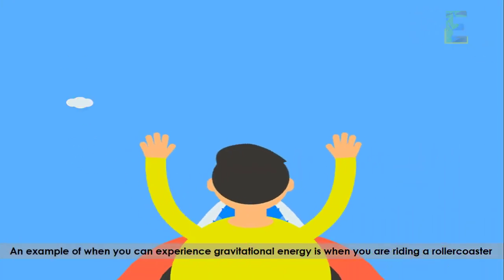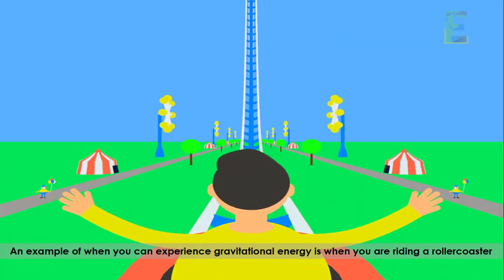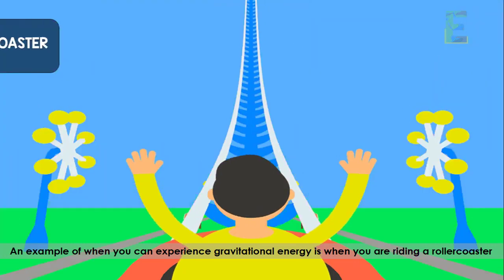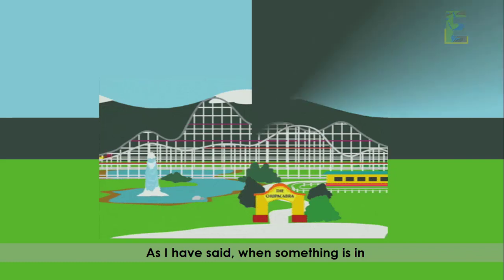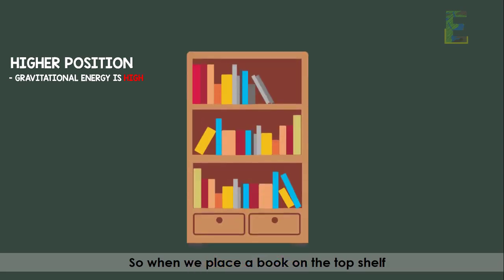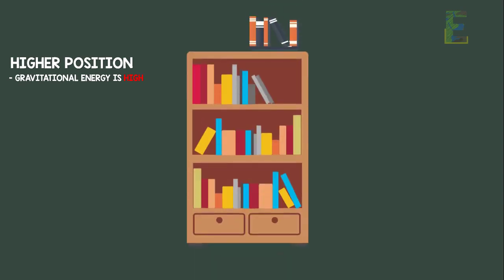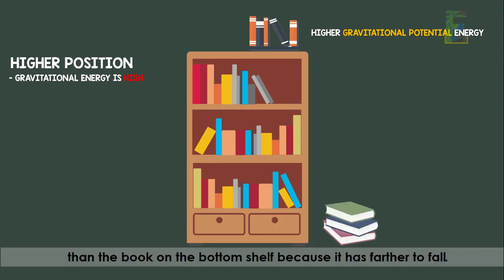An example of when you can experience gravitational energy is when you are riding a roller coaster. When you are riding a roller coaster, you experience microgravity, which means that you are moving in the same speed as the vehicle you are riding in. As I have said, when something is in a higher position, its gravitational energy is high. So when we place a book on the top shelf, it has a higher gravitational potential energy than the book on the bottom shelf because it has farther to fall.